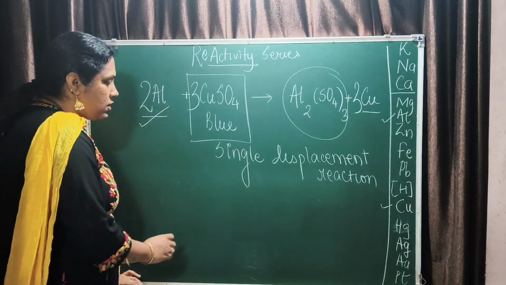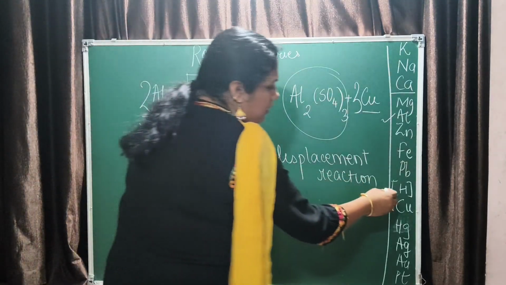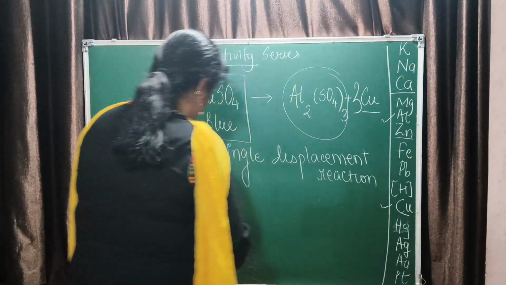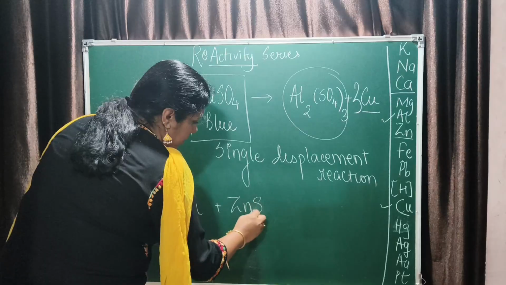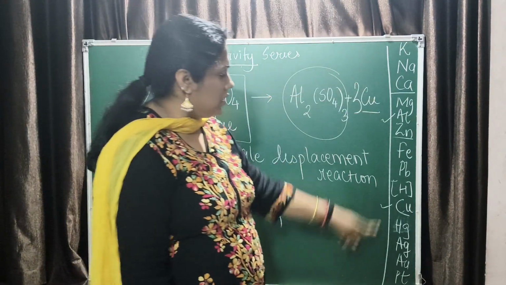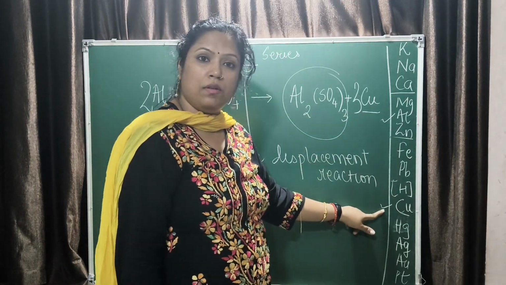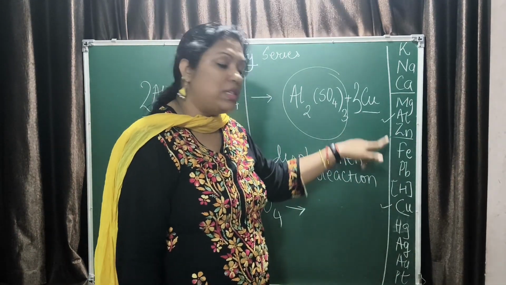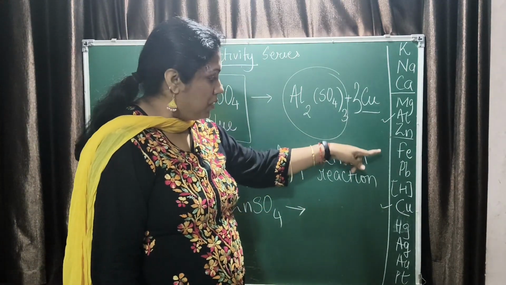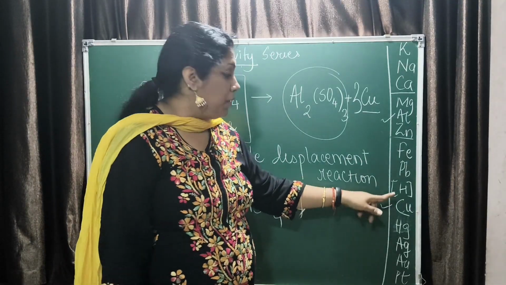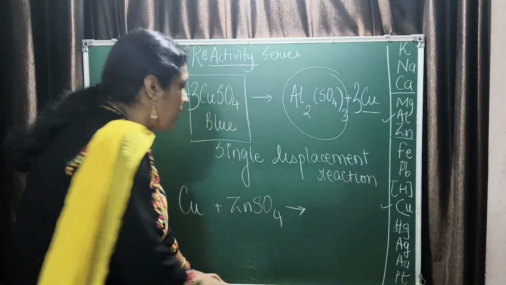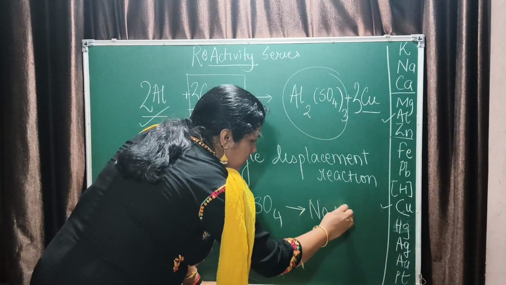Understood? Now, I'll tell you one concept. For example, suppose copper reacts with zinc sulfate. What will be the reaction? Here you know from the series that zinc is more reactive than copper. So zinc will be able to displace copper from its solution. But will copper be able to displace zinc from the solution? No, because it is less reactive. So here there will be no reaction.